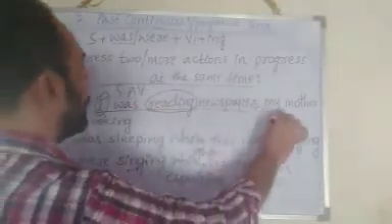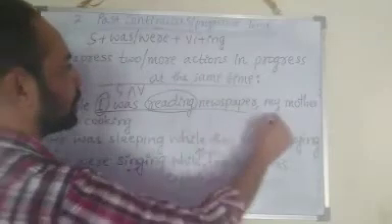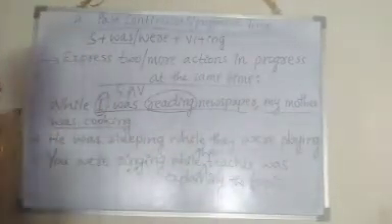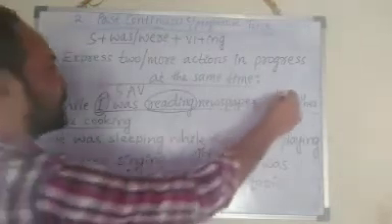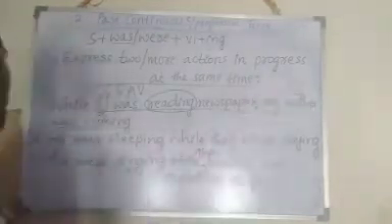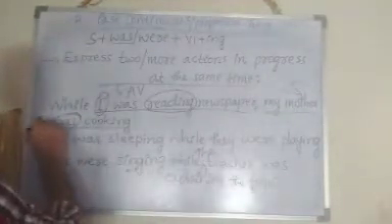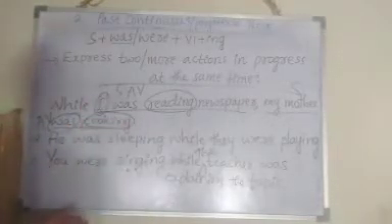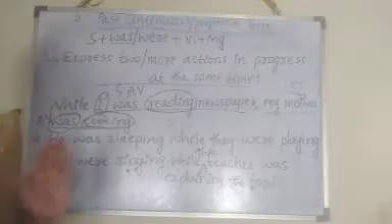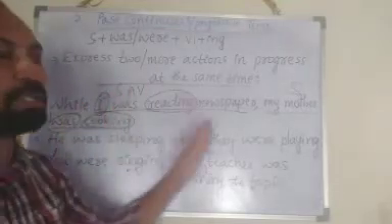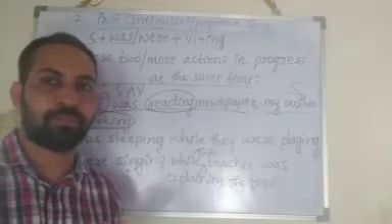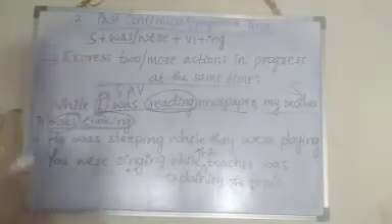Next, my mother was cooking. This is also past continuous tense. My mother is the subject, was is the auxiliary verb, cooking is the main verb, right? Two past continuous actions, they were happening at the same time, right?